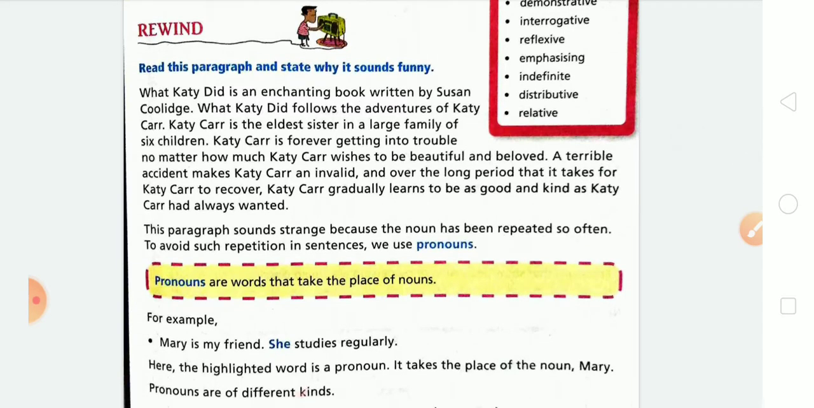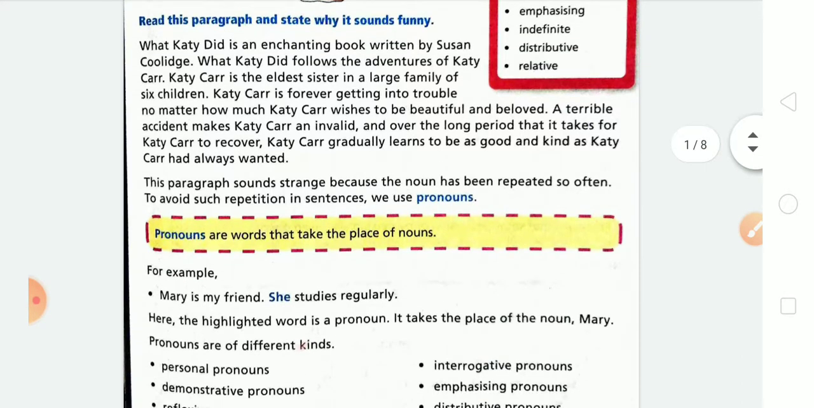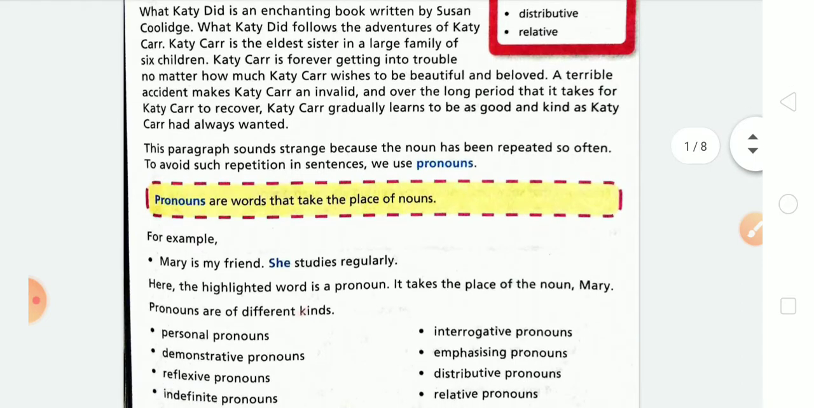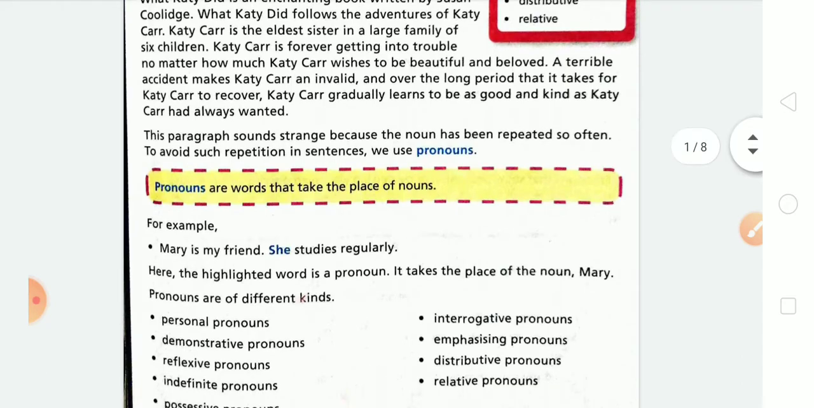The pronoun is a word. Generally, we can say pronoun is the word that takes the place of a noun, or a pronoun is a word that is used in place of a noun. So this is the definition of pronoun. And how can it be proved?